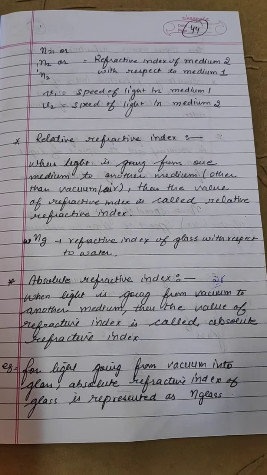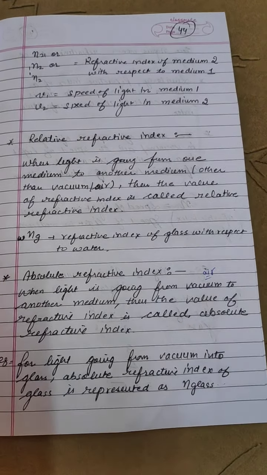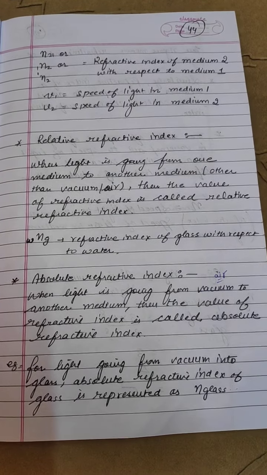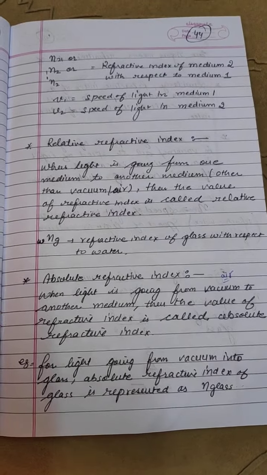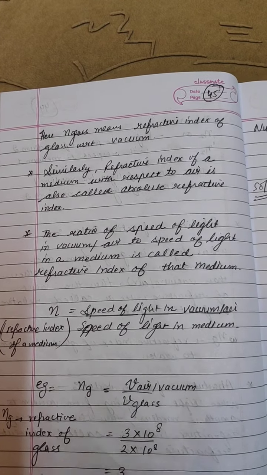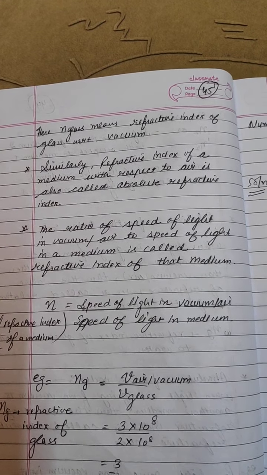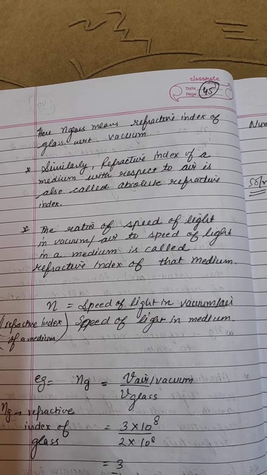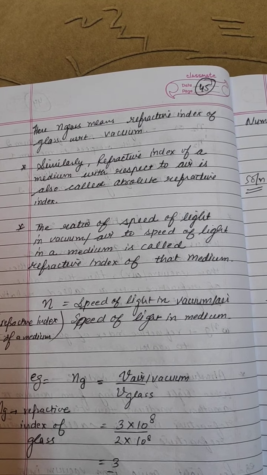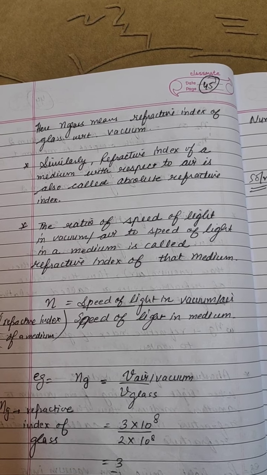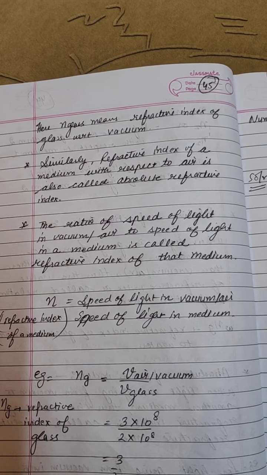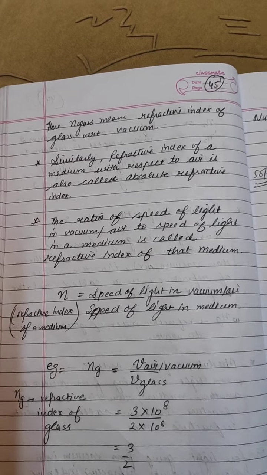If Ng is given to you, it means that is the refractive index of the material with respect to air or vacuum. Similarly, the refractive index of a medium with respect to air is called the absolute refractive index. The ratio of the speed of light in vacuum or air to the speed of light in a medium is called the refractive index of that medium. Let us see how.